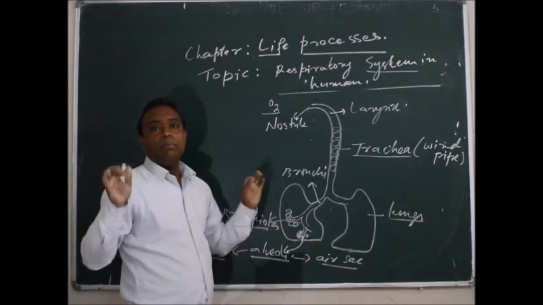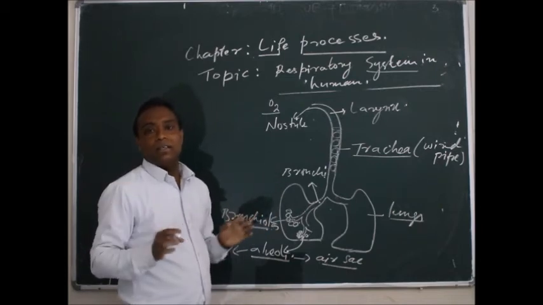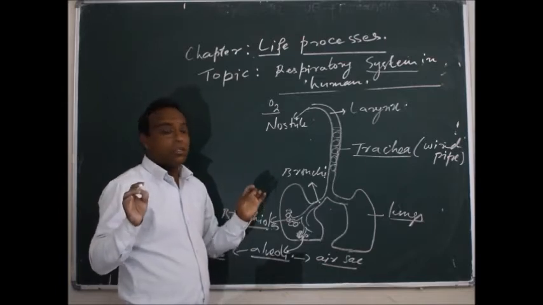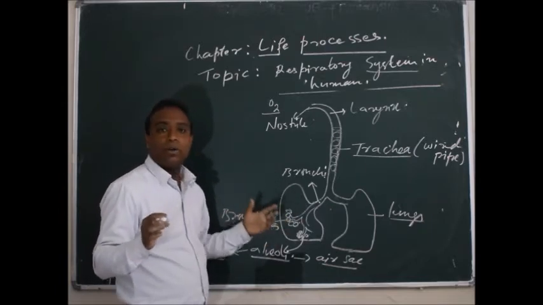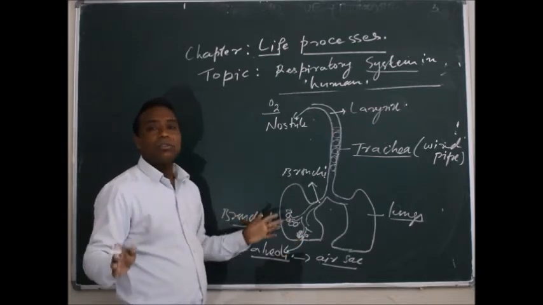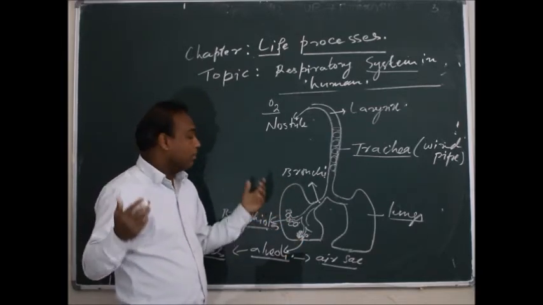Each and every part of the body, the cells, they get oxygen. So this is the process of how it takes place. And the blood distributes this oxygen to the different parts of our body.